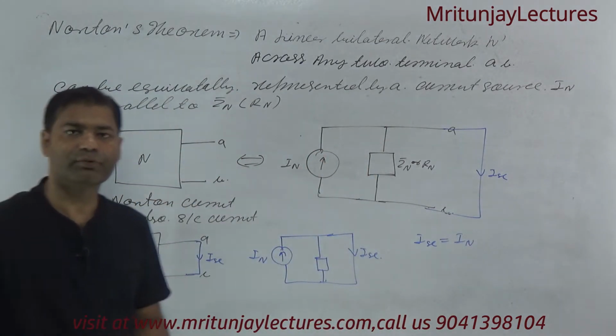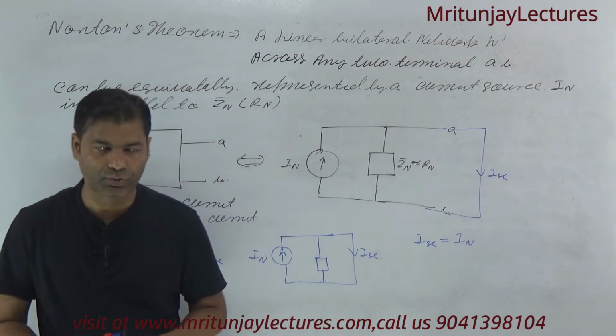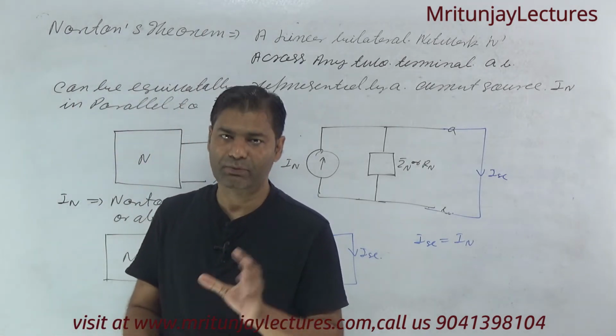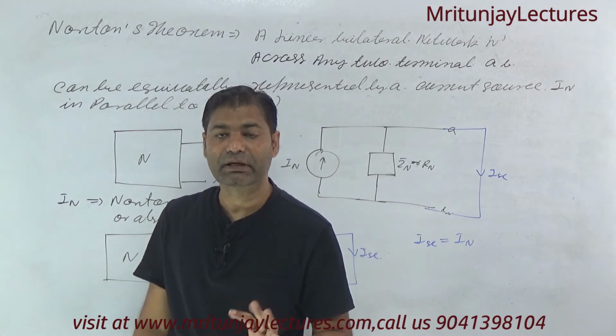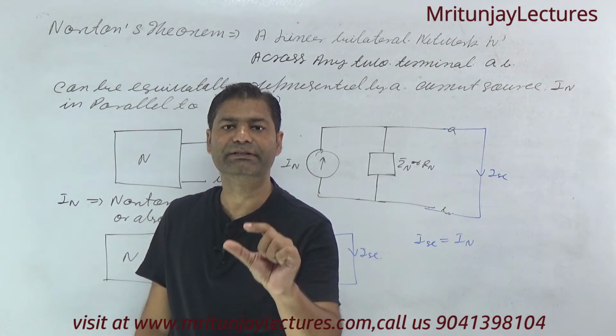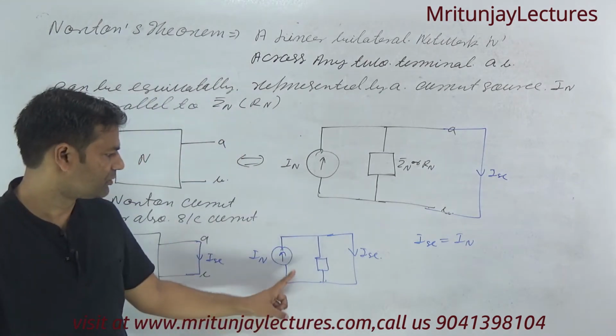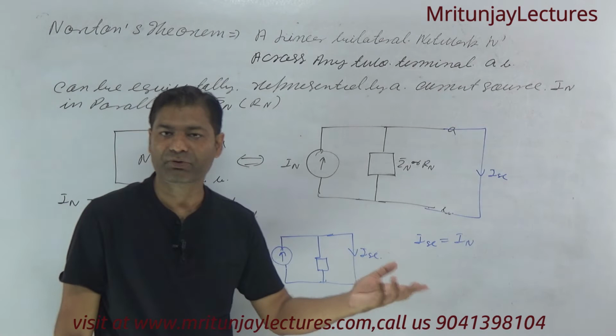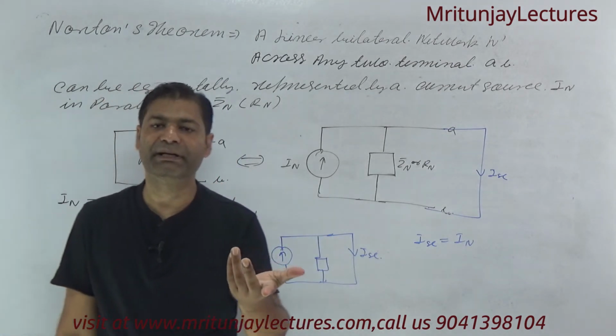That time, corresponding to the load terminal, if the load is short circuited, then we got, what about current? That is short circuit current, and this short circuit current is equivalent to the Norton current. Clear? So our motto determine IN.